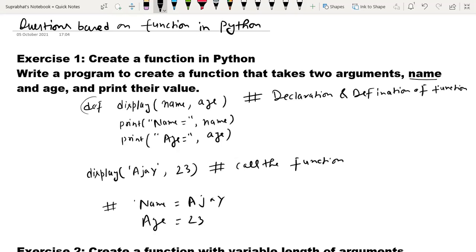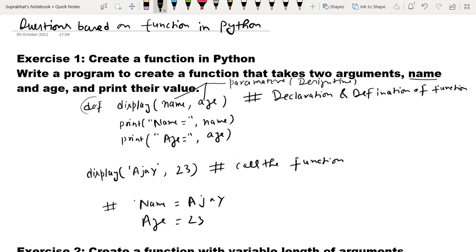These both are called what? Name and age are called parameters. These are parameters. What are parameters? That we pass at design time. And here I just print name equals to name and print age equals to age.